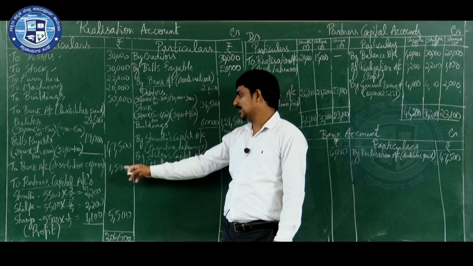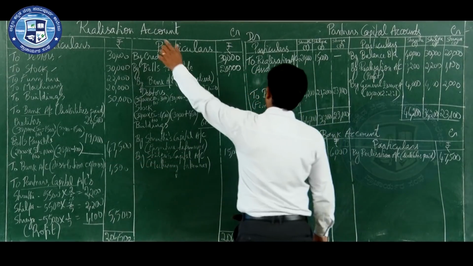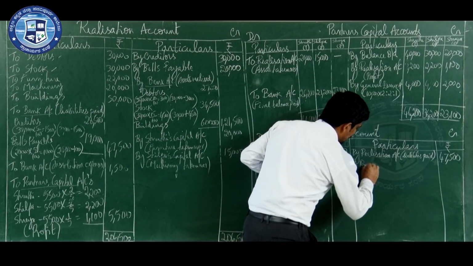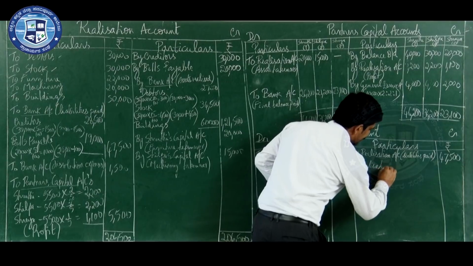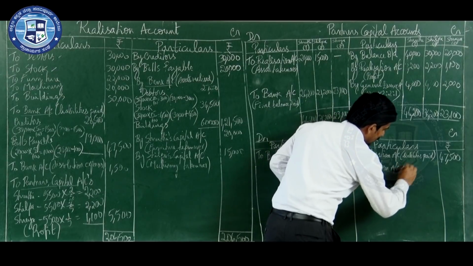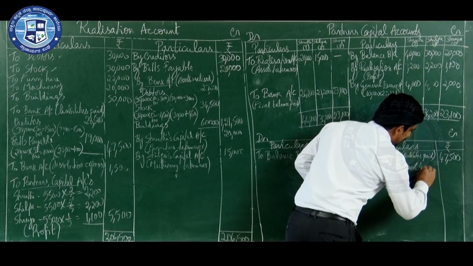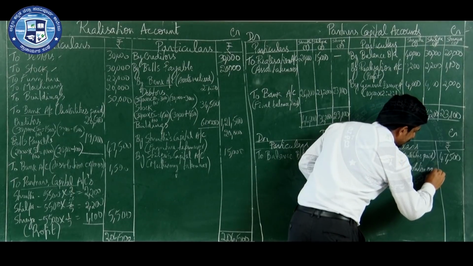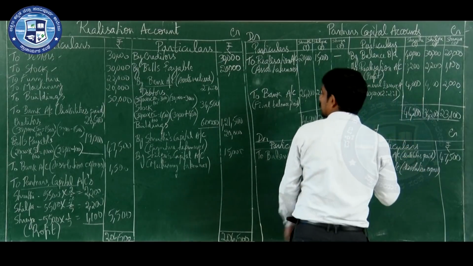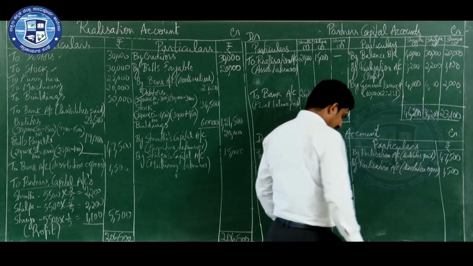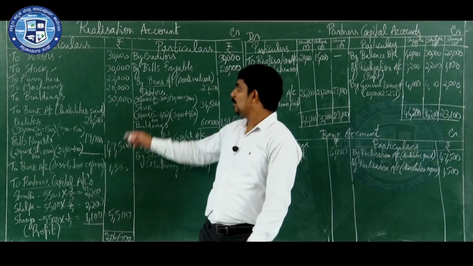Dissolution expenses, that is 1,500. From which account are you transferring? Realization account. Dissolution expenses or cost of dissolution, one and the same. How much is it? 1,500. Now the debit side is over.